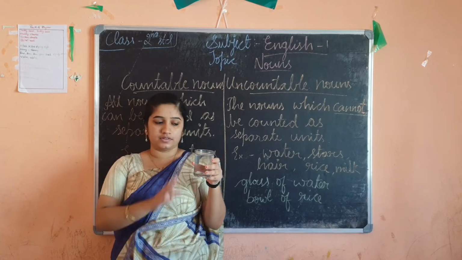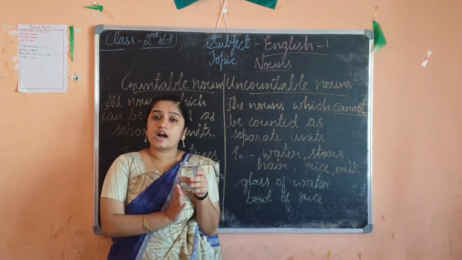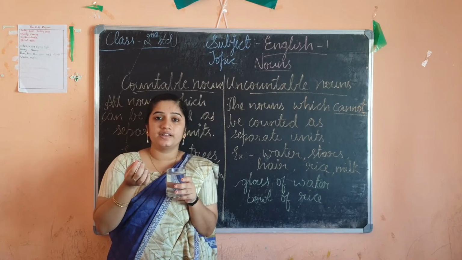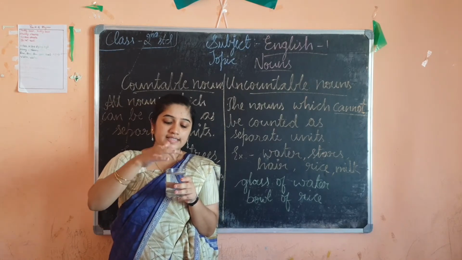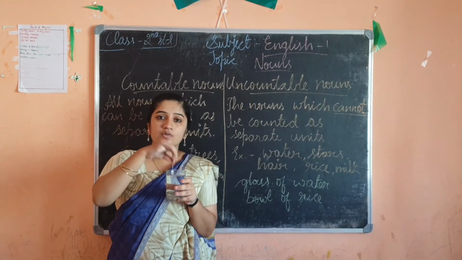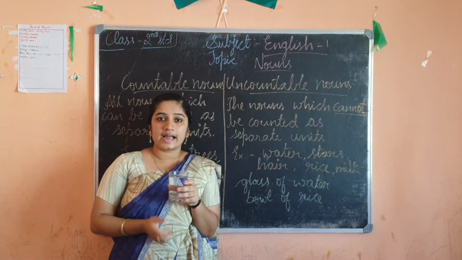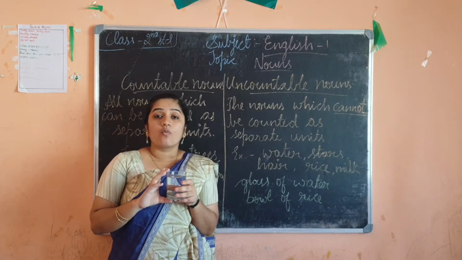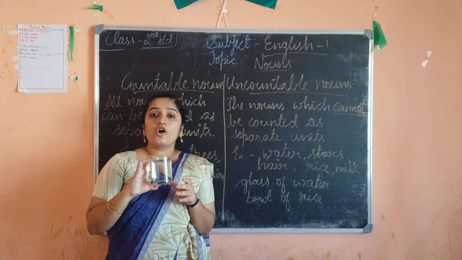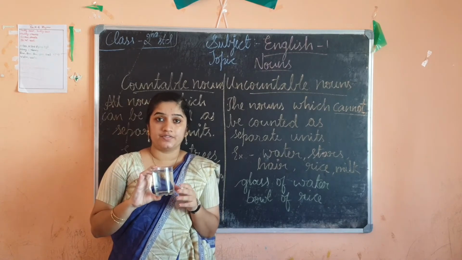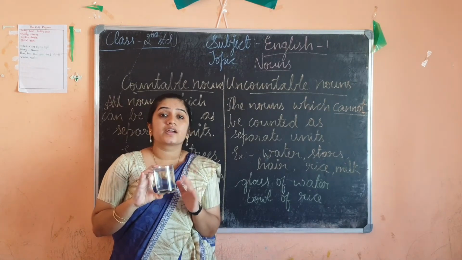See, I have taken water in a glass. Can I count it? Can I take it and count like 1, 2, 3, 1 water, 2 water? Can I take it on my hand and count separately, as I have counted books and pens? No, right? I can't count water. So water cannot be counted. It can be measured, but it can't be counted.